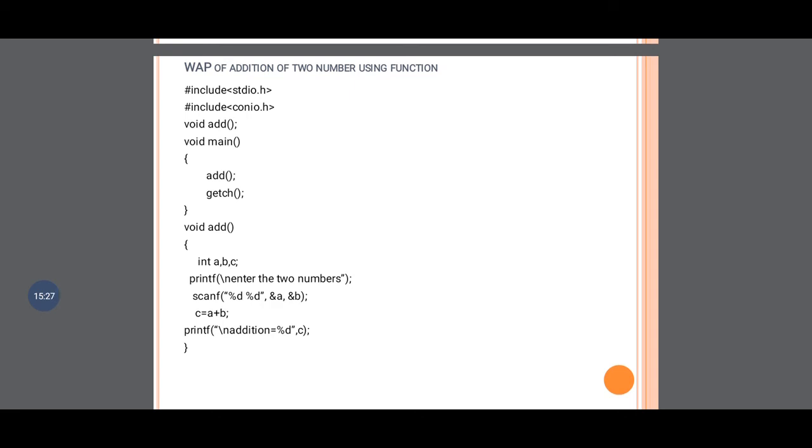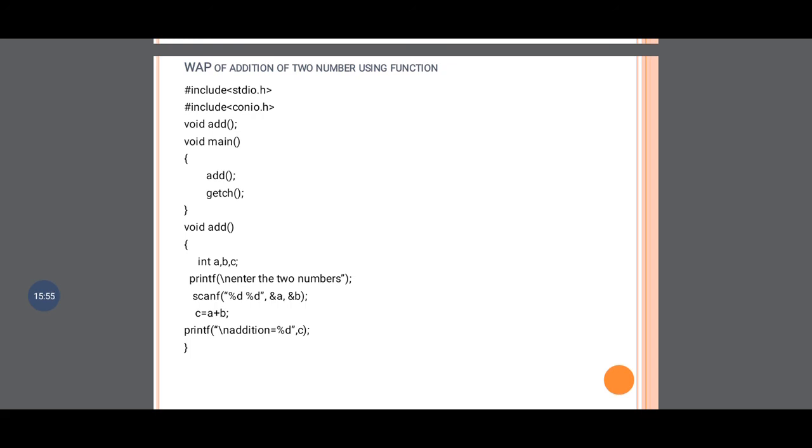After the function call there is a getch function. After its execution, our program will stop. So what we have seen is that whatever the actual coding statements are, these are present in the function definition.